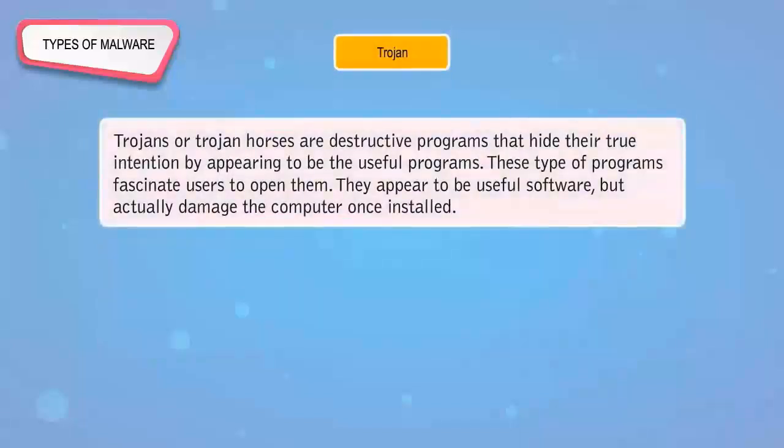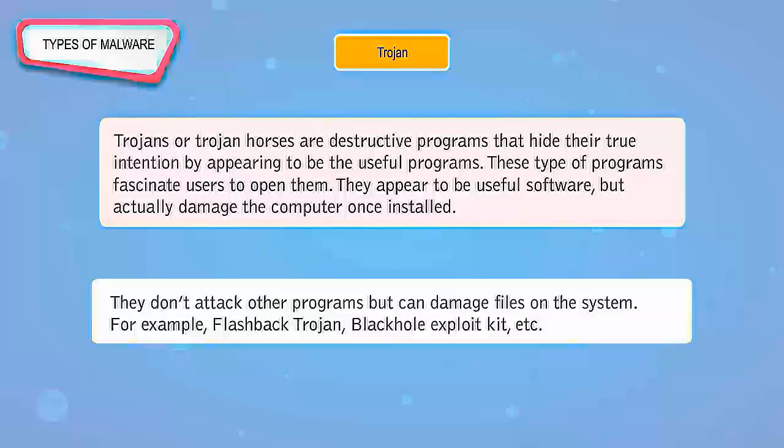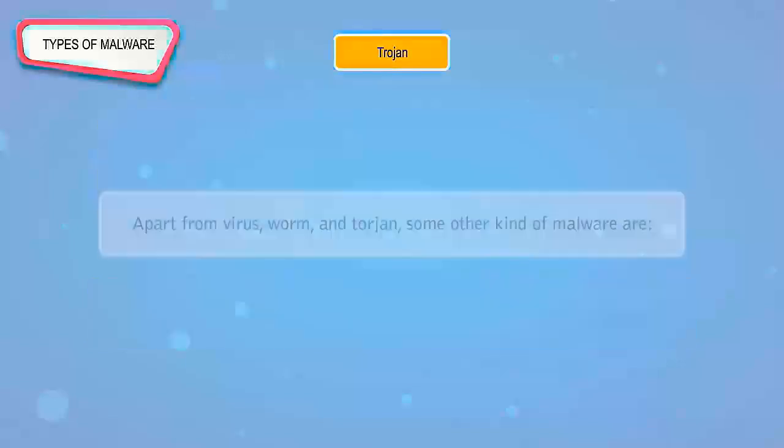Trojan. Trojans or Trojan horses are destructive programs that hide their true intention by appearing to be useful programs. These types of programs fascinate users to open them. They appear to be useful software, but actually damage the computer once installed. They don't attack other programs, but can damage files on the system. For example, Flashback Trojan, Black Hole, Exploit Kit, etc.